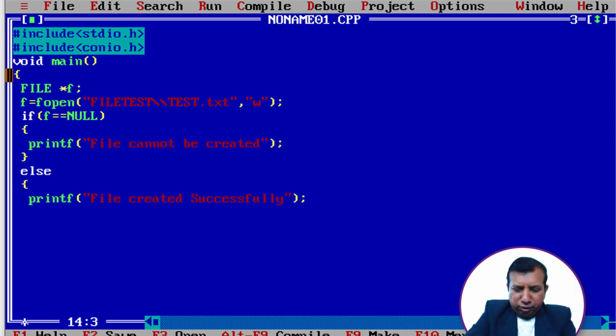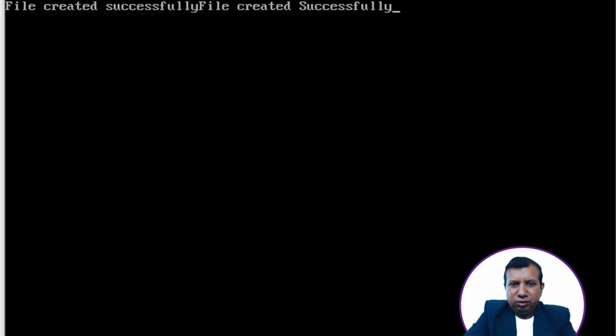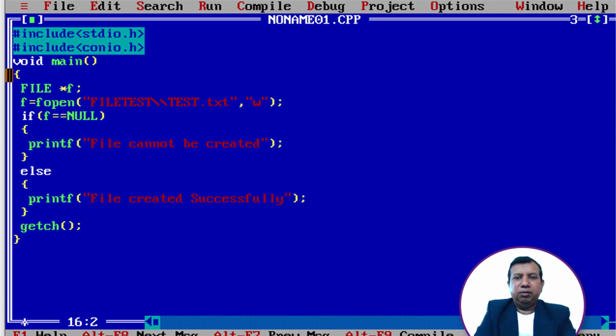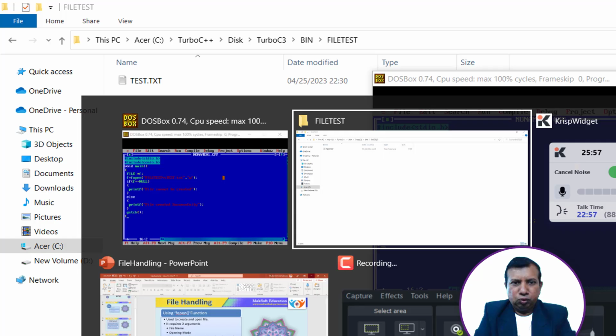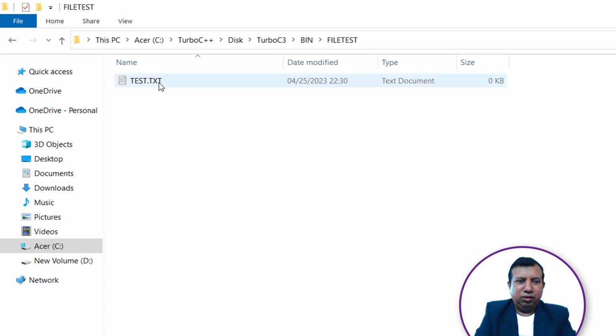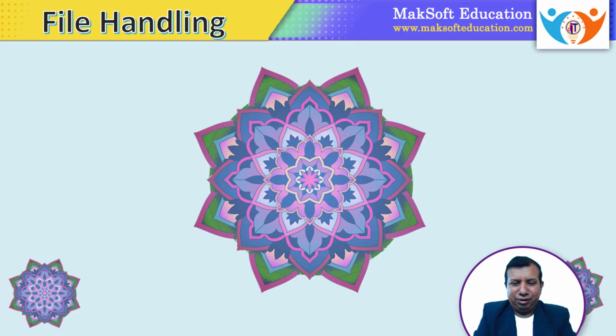Now, it's a very simple program. I'm just using the fopen function and getch just to halt the program. Okay, now let us run the program directly with Ctrl+F9. Now here you can see file created successfully. So enter. Now let us open the folder. Here you can see the test.txt file is created. This file is created programmatically.